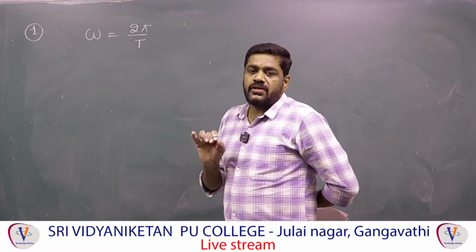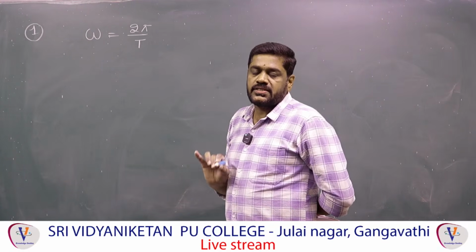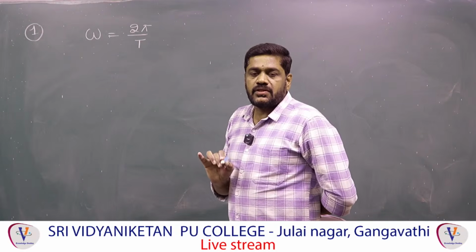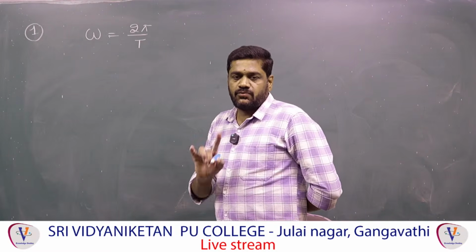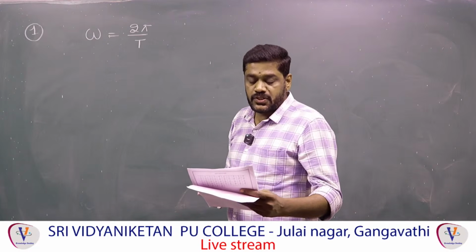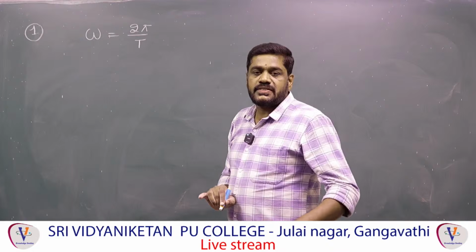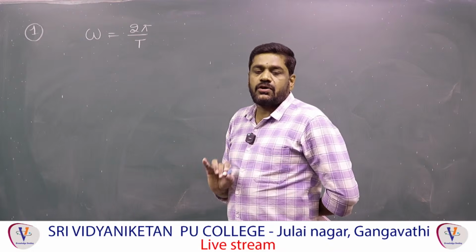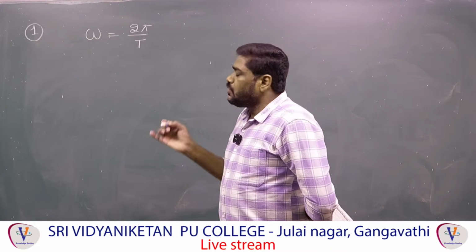To rotate once about its own axis, the time taken by the earth is 24 hours, meaning 1 day. But the expressions and options you see are in radian per second, so the 24 hours we have to convert into seconds.